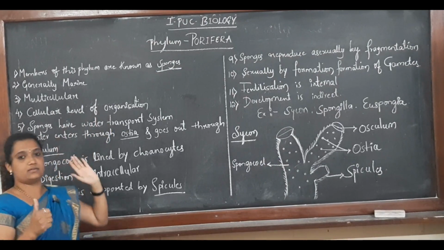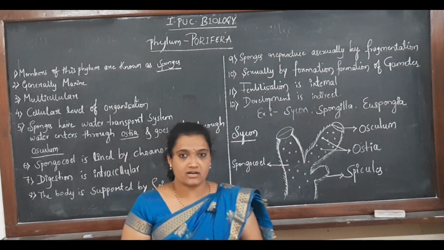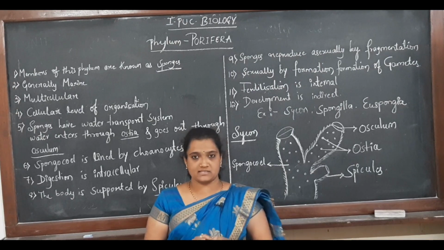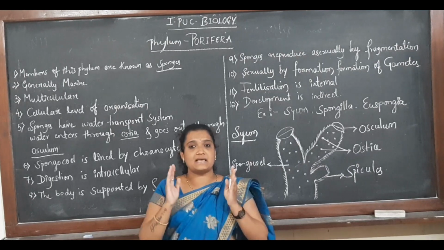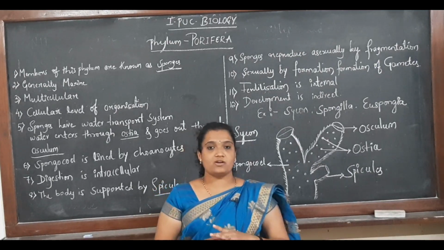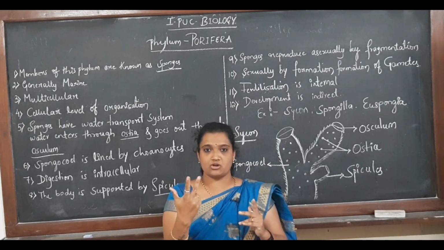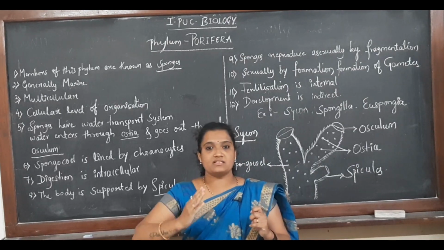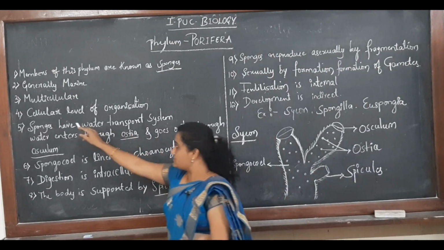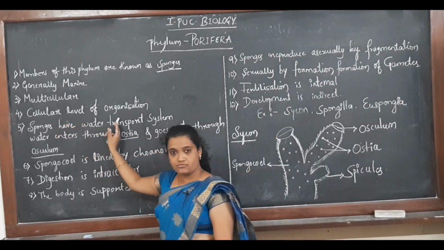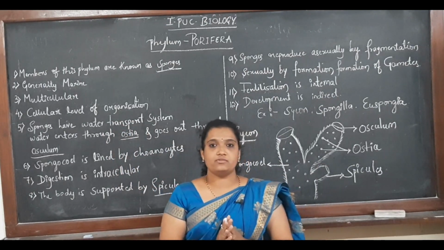When we talk about organization, we have four types. One is cellular, another is tissue grade organization, another is organ grade of organization, and another is organ system grade of organization. Animals are classified based on these four organizations. So, first one is cellular, second is tissue grade, third is organ grade, fourth is organ system grade of organization. But these poriferans have the cellular level of organization. Organization here means the body is made up of so many cells.